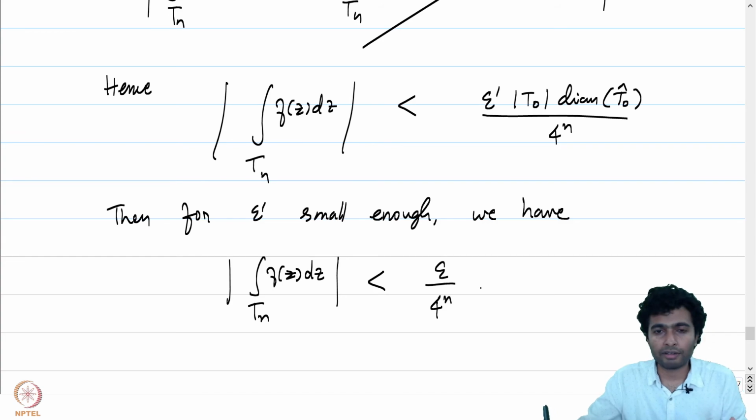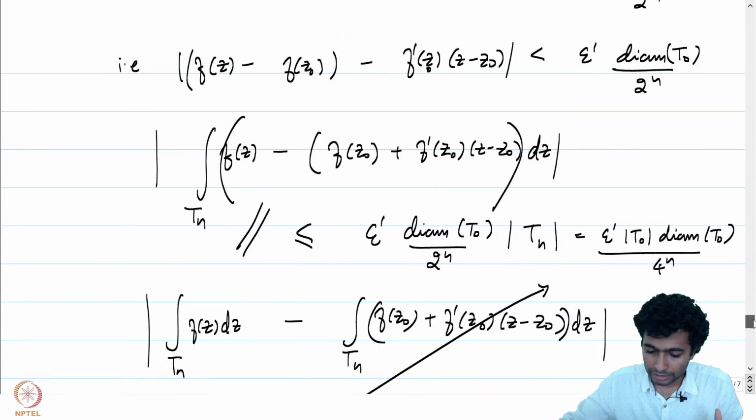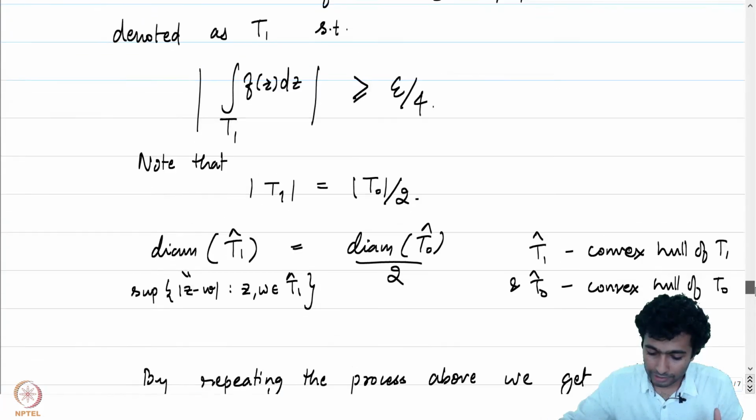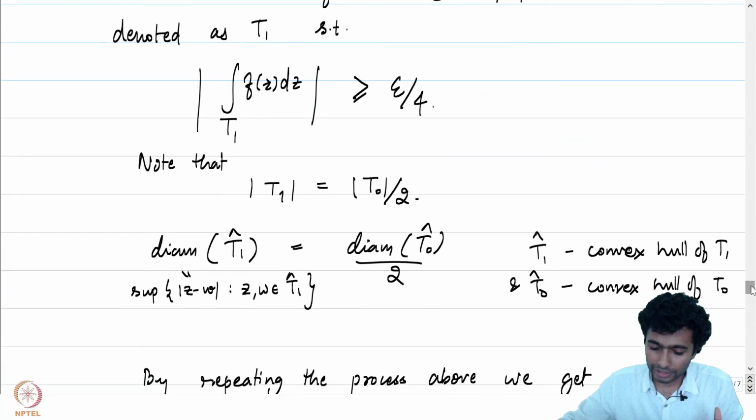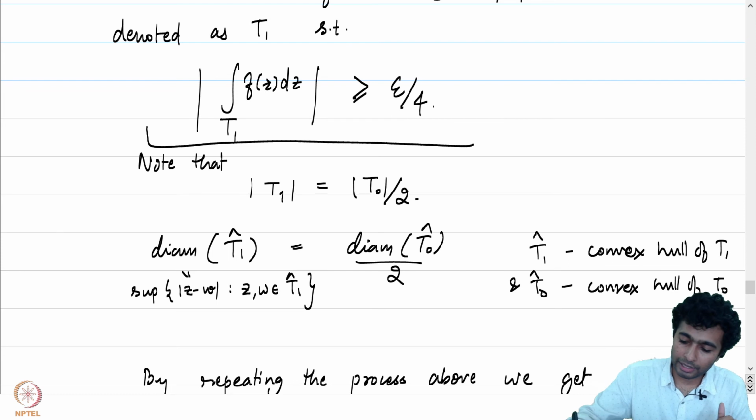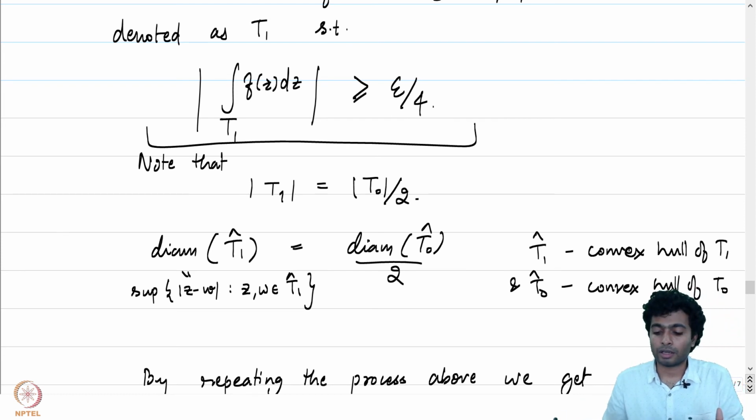But how did we pick our Tn's? Let's go up and check. Tn's were inductively picked so that at every stage it is greater than or equal to epsilon by 4 to the power n.